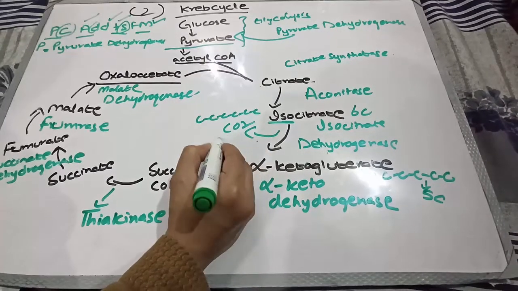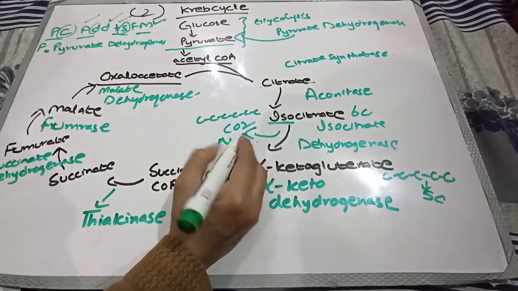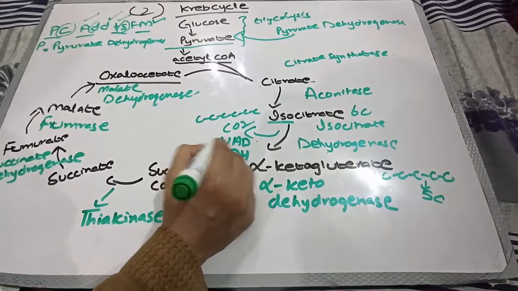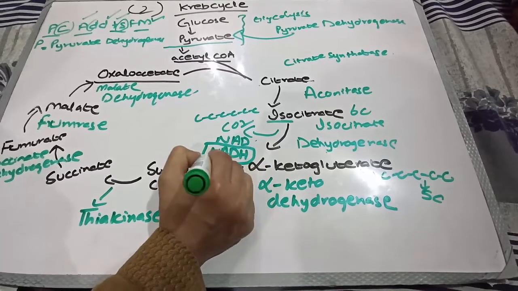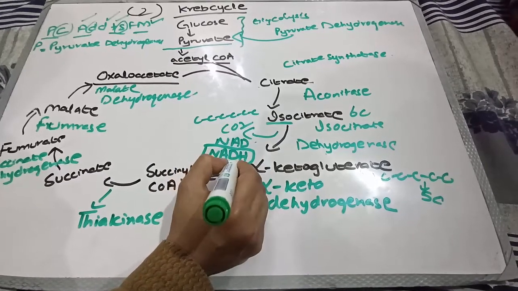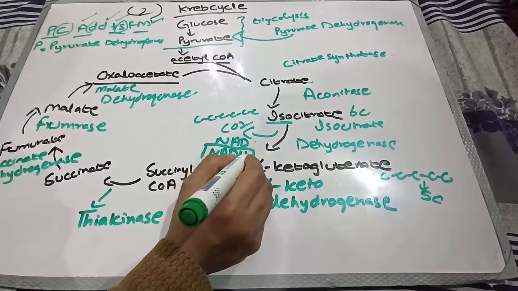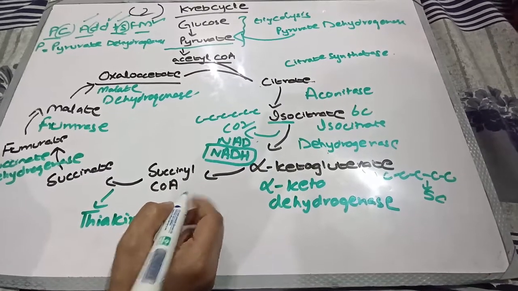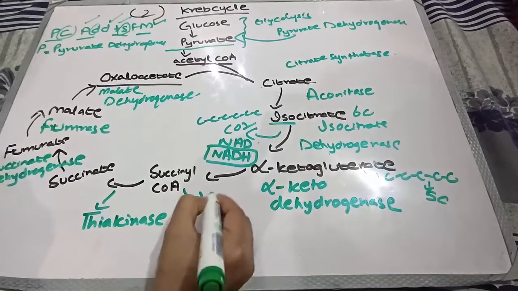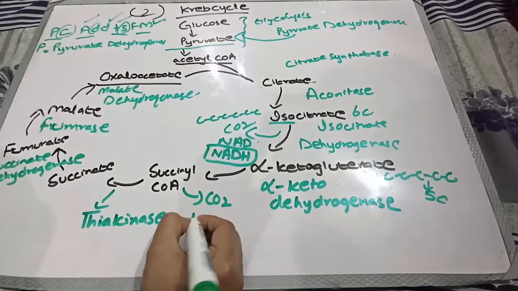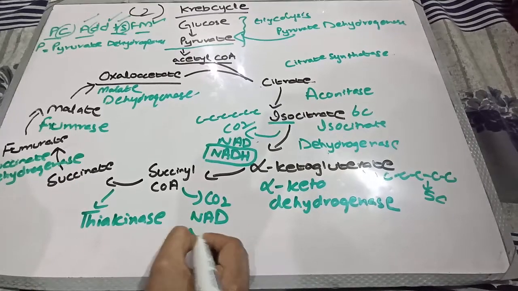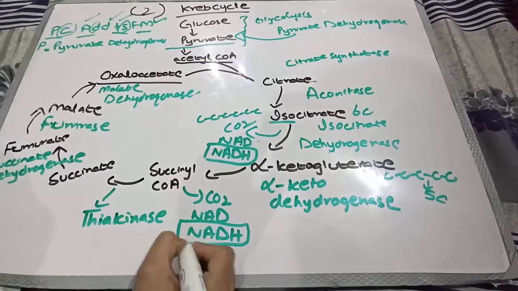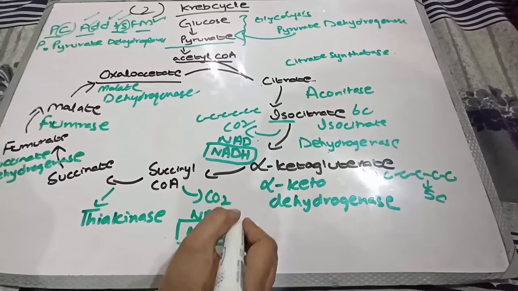Here NAD was converted into NADH. Remember, this is a very important compound and it will be used in the electron transport chain in the generation of energy. When alpha ketoglutarate converted into succinyl coenzyme A, there was again release of carbon dioxide, and again NAD converted into NADH. So till now we have 2 NADH.